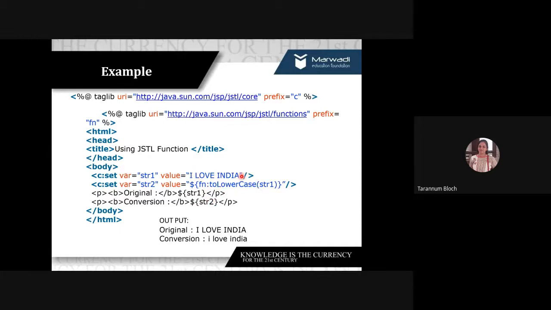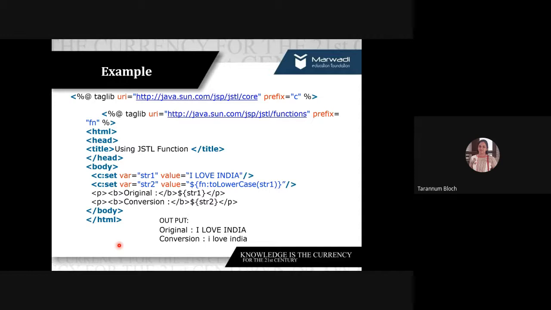It will convert this entire string into lowercase and store it inside the variable str2, right? And then I'm displaying a paragraph in bold, "Original:" dollar curly braces str1 because it is expression language, and then "Conversion:" dollar str2. So it will give me something like this in the output, where original and conversion will be in bold. Fine, right? So this is toLowerCase.